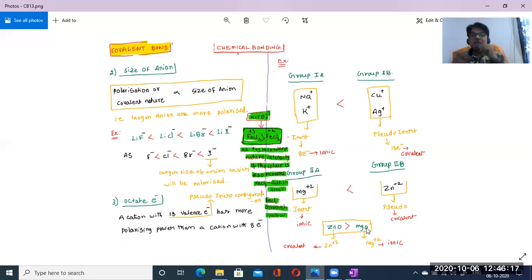Understood? Same question and same two options, like we created two questions. Understood now? If you want to understand, just play back once again and see how we create the questions. Then you can understand easily. Okay, so this is about octet electronic configuration. Here I have already given one note.